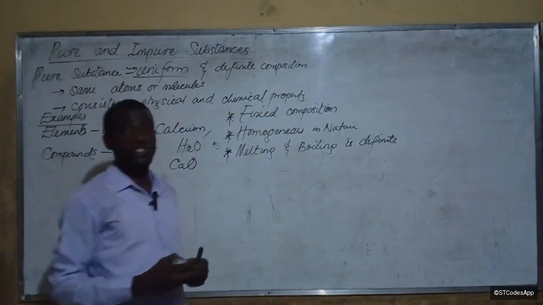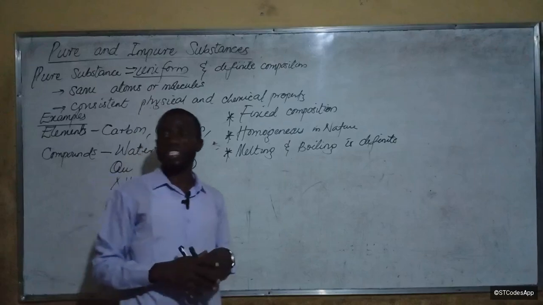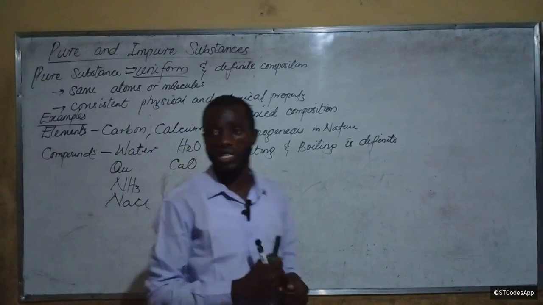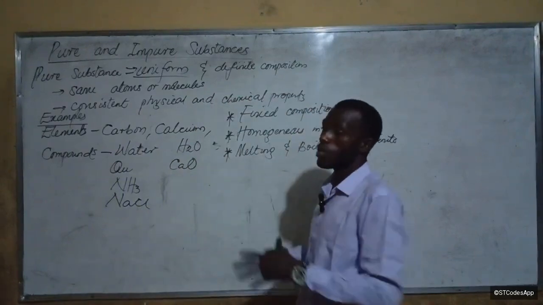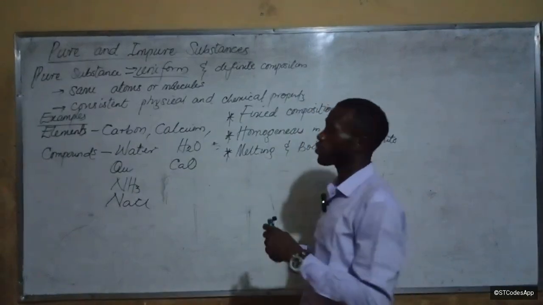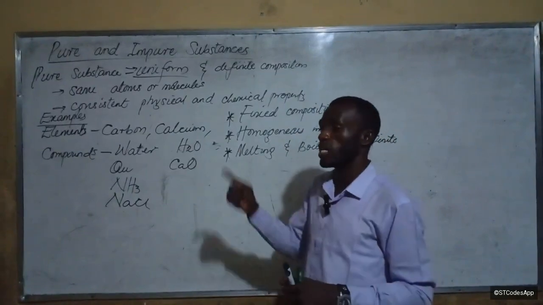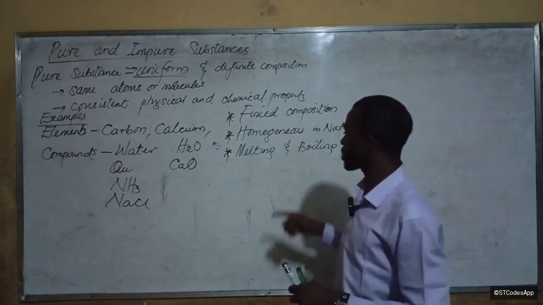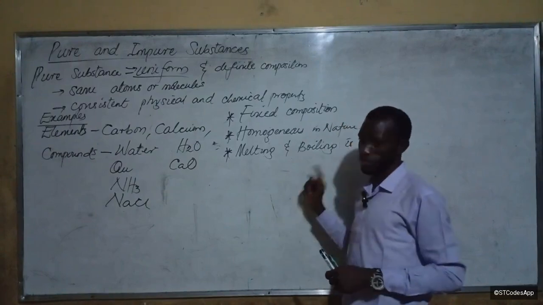So for pure substances, the melting and the boiling point is what? Definite. That is, it does not change. The melting and boiling point does not change. That's the meaning of melting and boiling point being definite. So for example, under normal circumstances, as long as it is pure water, when you apply heat to it, it will boil only at 100 degrees Celsius. Is that okay? So that is what we mean by melting and boiling point being definite.